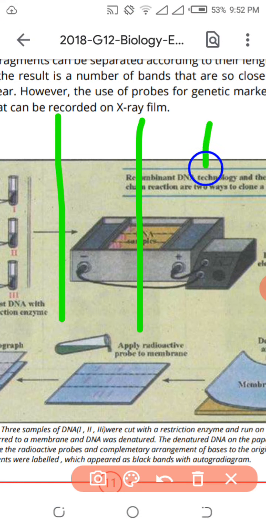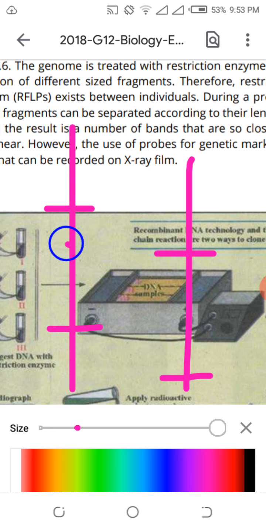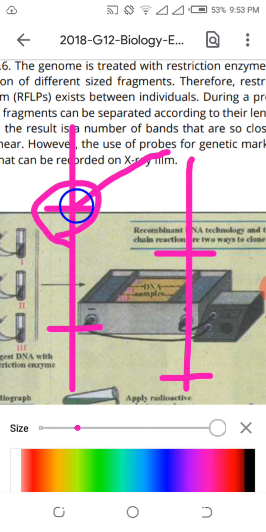I will make 2 DNA very easily. Look here, this is the one DNA, and this is the another DNA, right? So now if you see the palindromic sequences of these 2 DNA, they are different. In this case, the palindromic sequence is different, and you can see when you cut the DNA by molecular scissor. What is the molecular scissor? Restriction endonuclease enzyme.